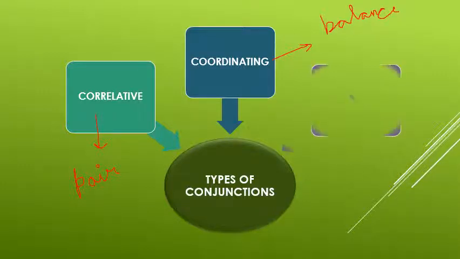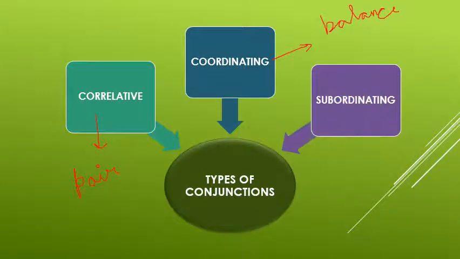And third type of conjunction is subordinating. With subordinating, you associate the word dependent. So, correlative, pair, coordinating, balance, and subordinating, dependent.